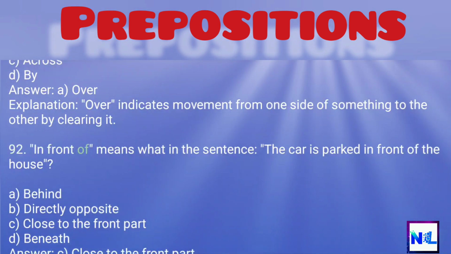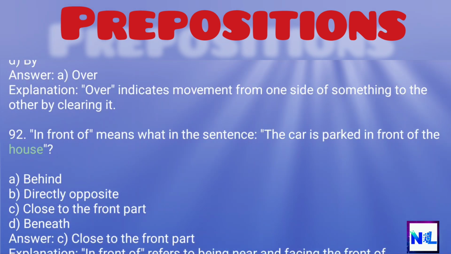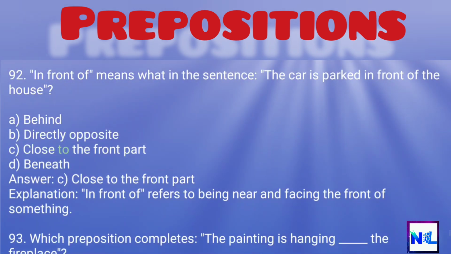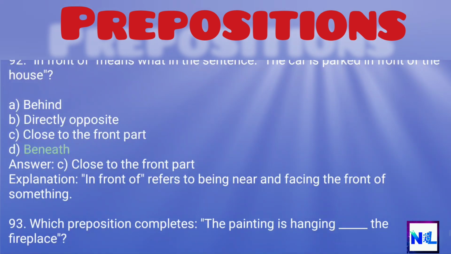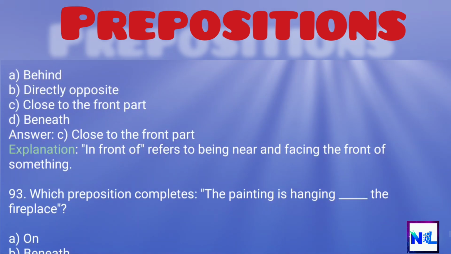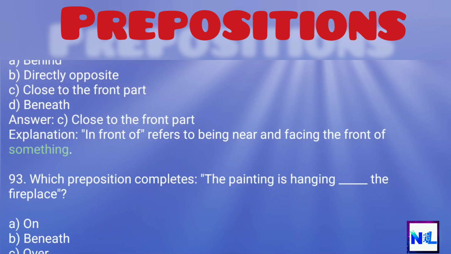92. In front of means what in the sentence, the car is parked in front of the house? A. Behind. B. Directly opposite. C. Close to the front part. D. Beneath. Answer: C. Close to the front part. Explanation: In front of refers to being near and facing the front of something.